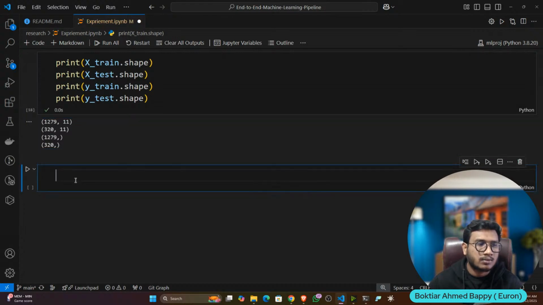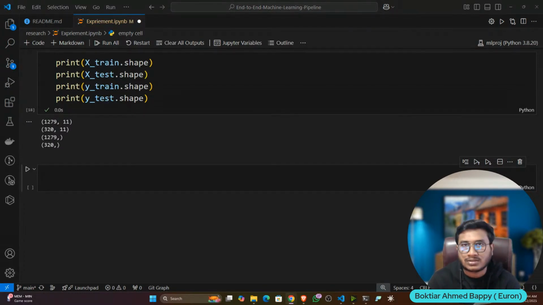Now let's train one machine learning model. You can use any kind of machine learning model, whether linear regression, decision tree regression, or random forest regression. Any kind of regression model you can use. But I'm going to use one model which has an amazing functionality called the regularization parameter. Do you know about the model, guys? Which model has a regularization parameter in machine learning? Any idea? Let's see who can give the answer.